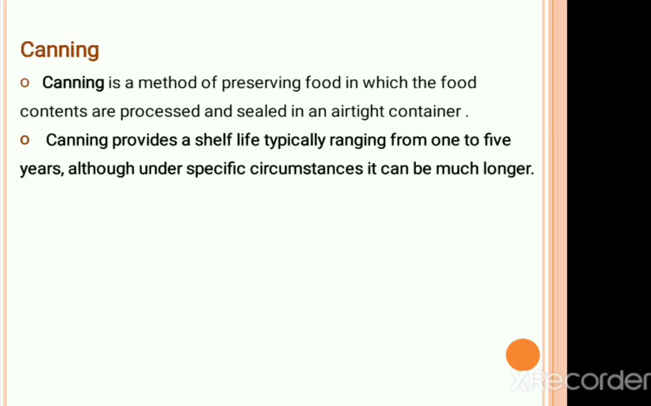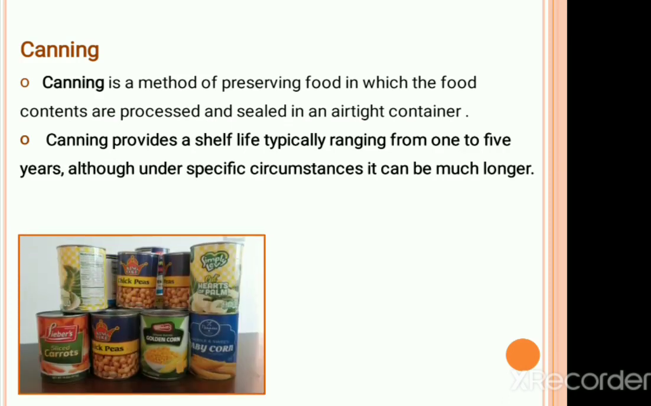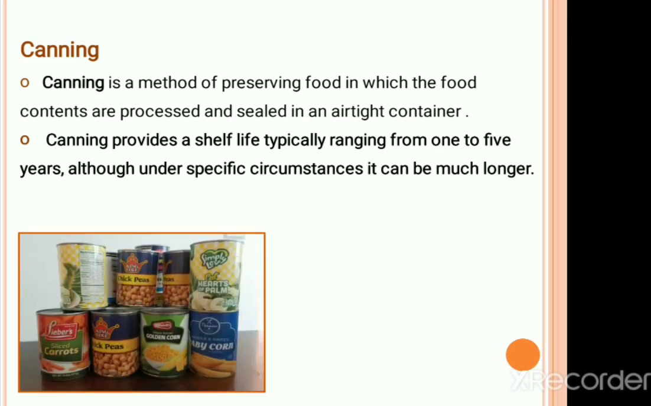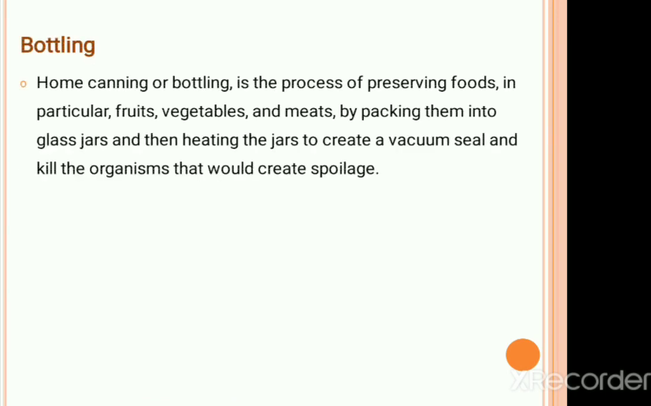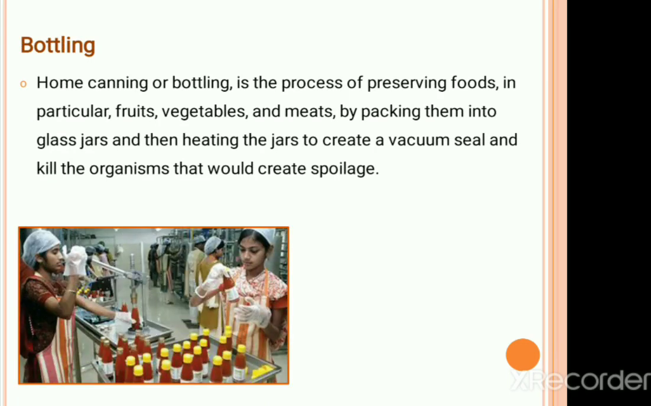Canning. Canning is a method of preserving food by sealing the processed food contents in an airtight container. The shelf life of canned foods ranges from 1 to 5 years. Bottling. It is the process of preserving foods, in particular fruits, vegetables and meats, by packing into glass jars and heating jars to create a vacuum seal.